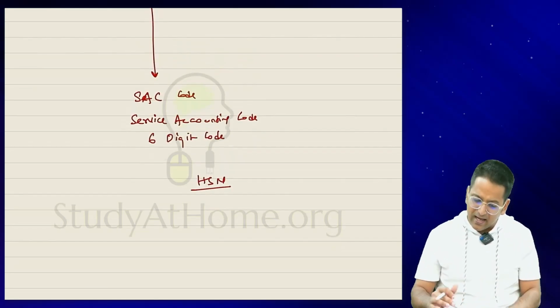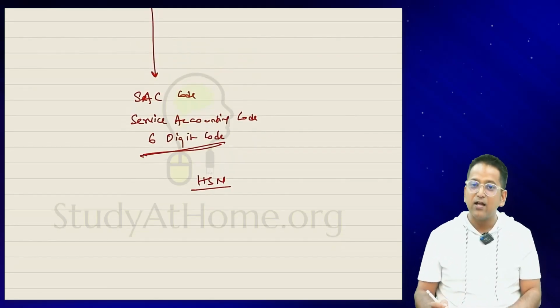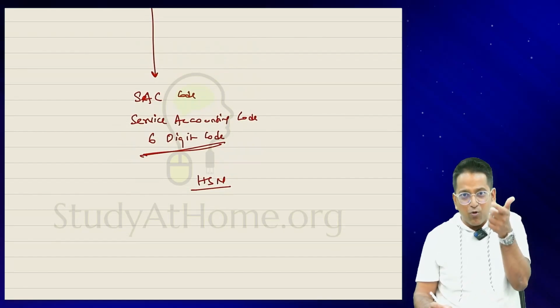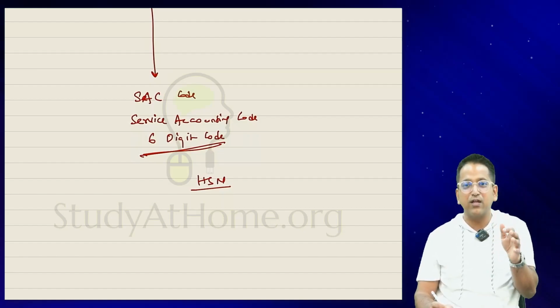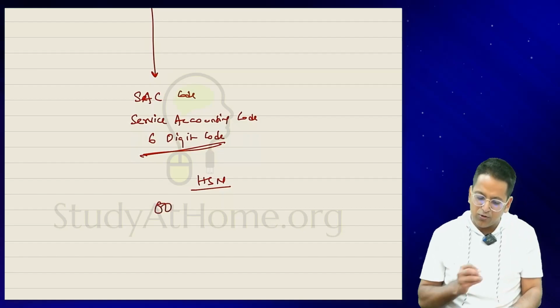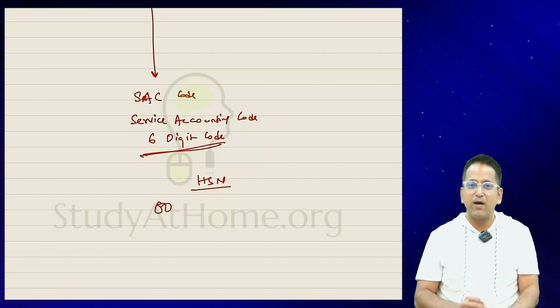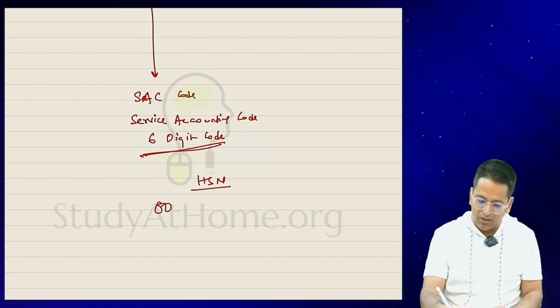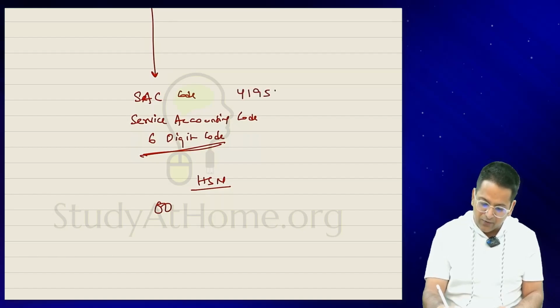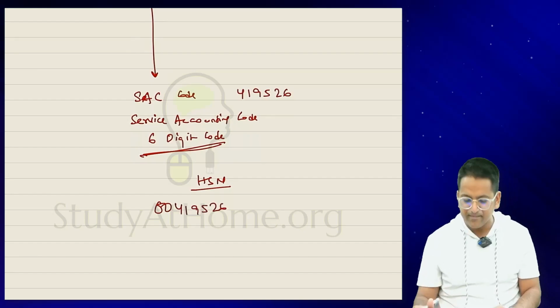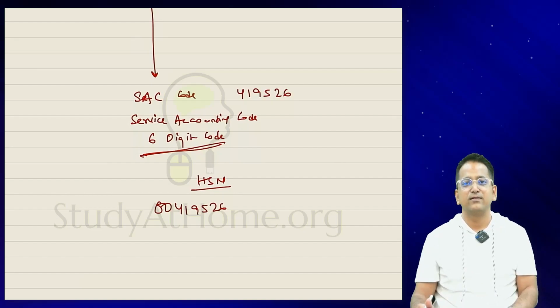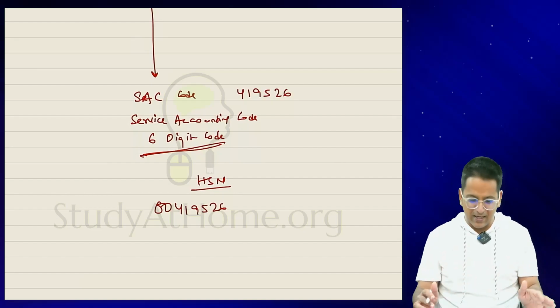Since the SAC code is 6 digits, many people who give the heading HSN code before the name of the service add 2 more digits by default. Suppose their service code under the service accounting code is 419526. For writing the HSN code, they write 00419526. So this is what is happening in the market.